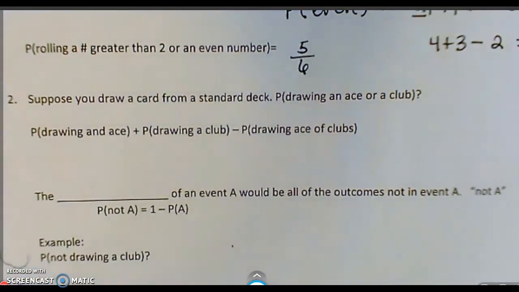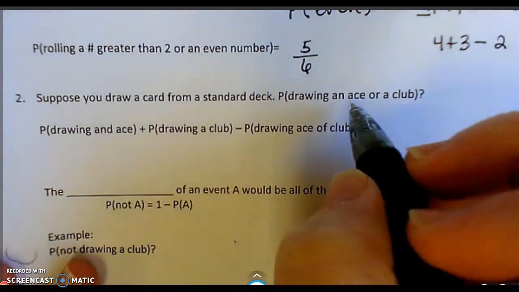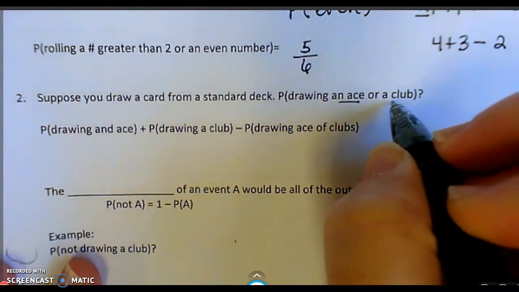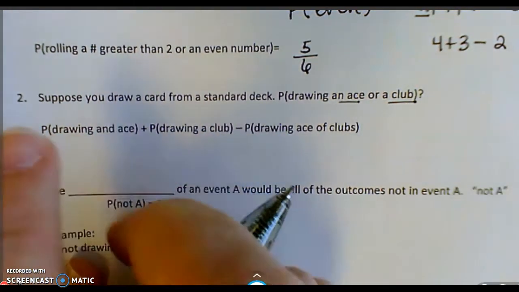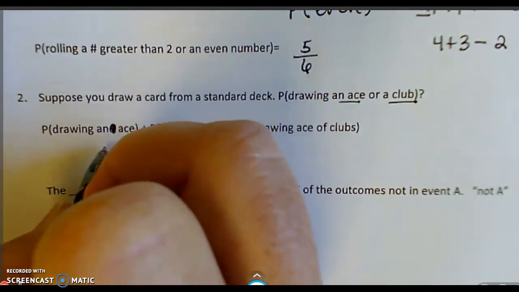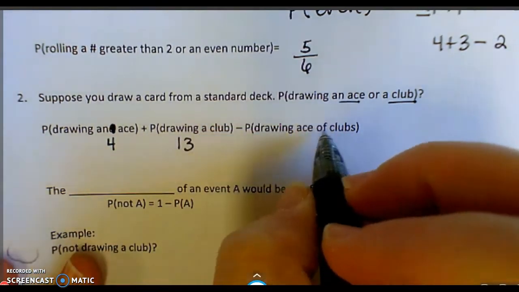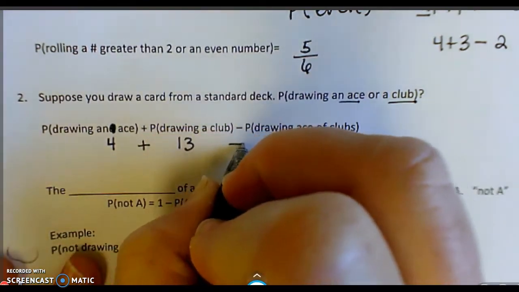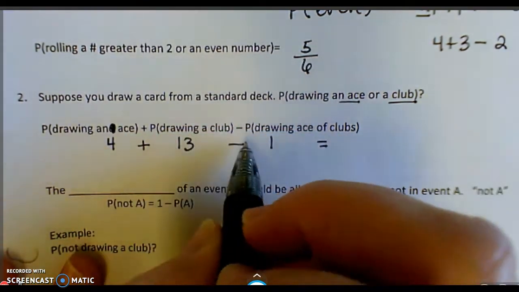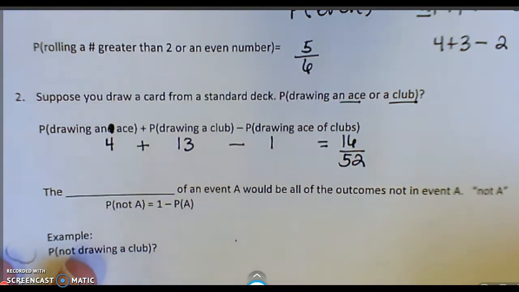Alright, number 2. Suppose you draw a card from a standard deck. Probability of drawing an ace or a club. So we would try to figure out how many aces we have, how many clubs we have, and then find the common amount, and that's what this says here. There are 4 aces, and there are 13 clubs. There's one that is an ace of clubs that I have included already, so I add these together and subtract that common one. So that's 17 minus 1, which is 16. There's 52 total cards, so I divide by 52.